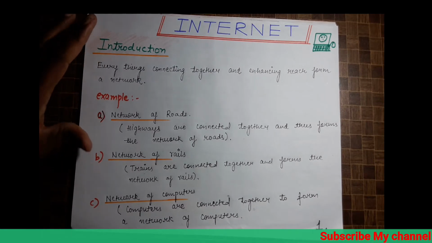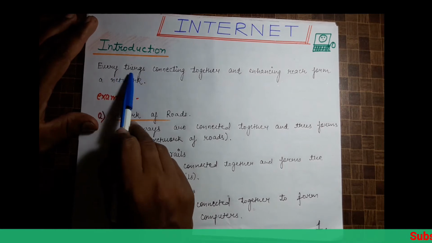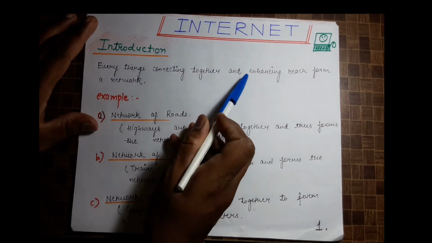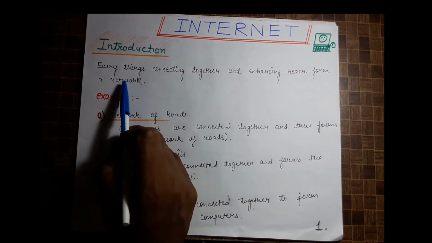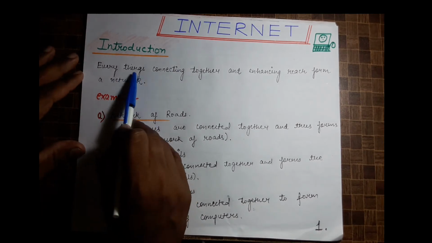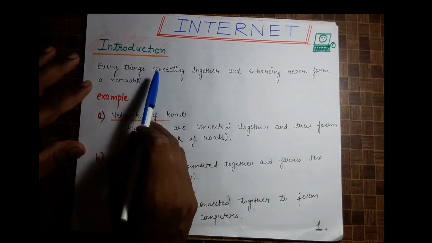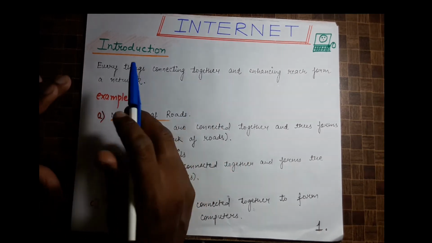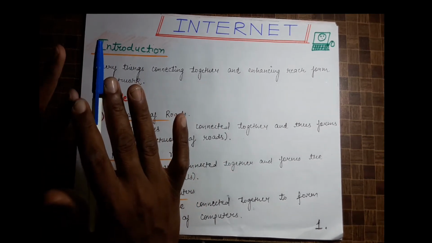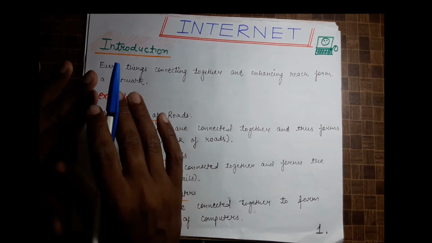So let's begin. Let's see the introduction part. Everything connecting together and enhancing reach forms a network. So if we talk about a network, a network is that which connects together and enhances reach, meaning the boundary of the thing is not restricted.